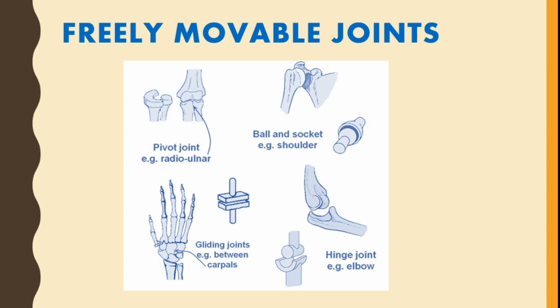Next is hinge joint. These joints move like a hinge in one plane, like a door that opens in one direction. Examples are the elbow and knee joint.